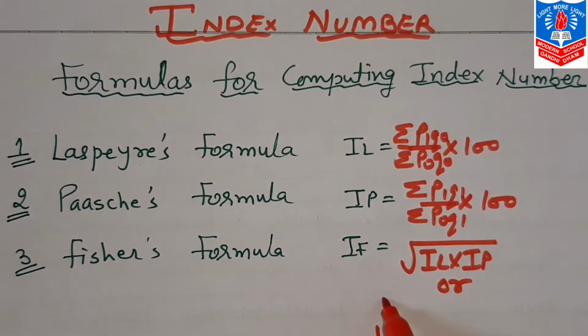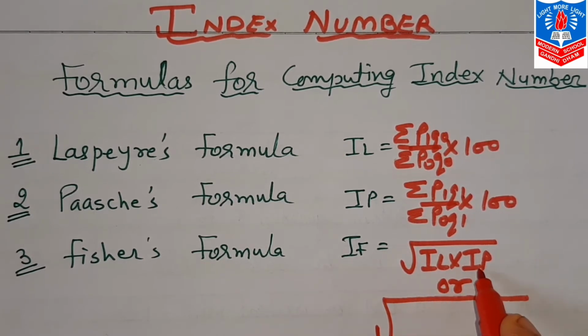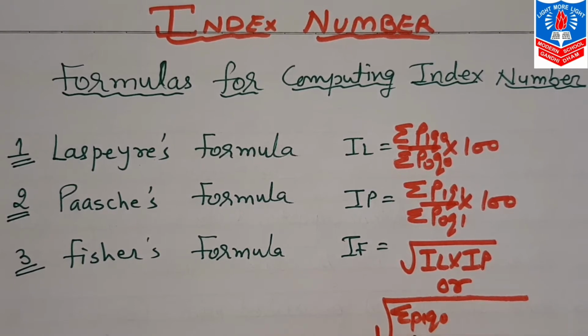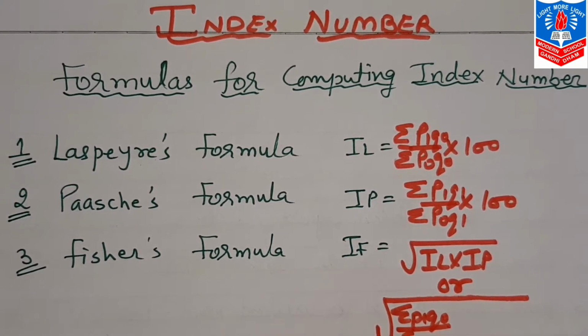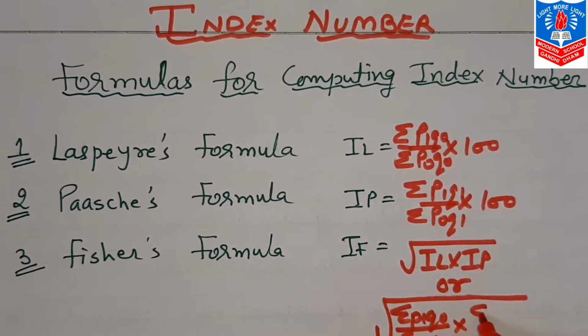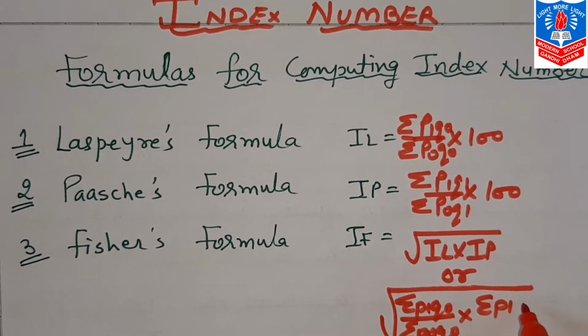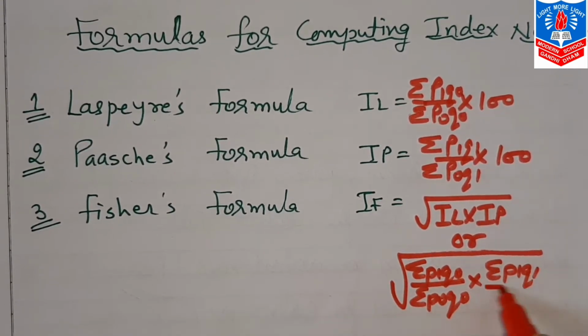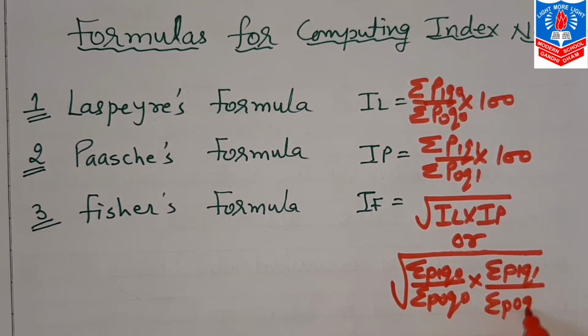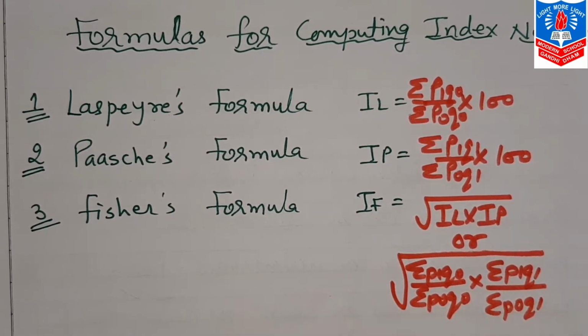In the other formula, the formula is the same. Here, instead of IL and IP, we will write their values only: sigma P1 Q0 upon sigma P0 Q0 into sigma P1 Q1 upon sigma P0 Q1. So this is the other formula.